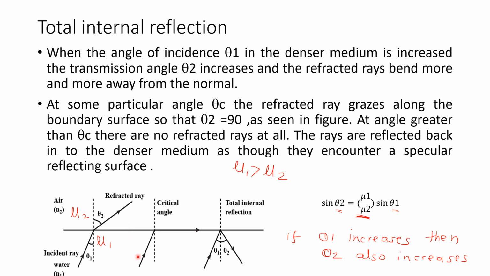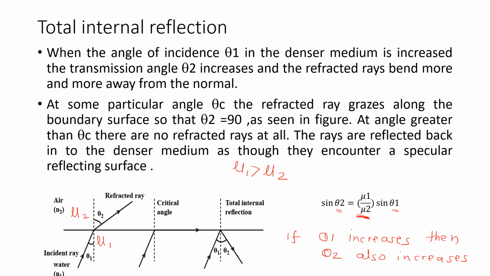And for some particular angle of incidence, the angle of refraction will be 90 degrees. Theta 2 will be 90 degrees. This angle of incidence for which the refraction angle becomes 90 degrees, the light will graze along the boundary. The light will go along the boundary. This is called the critical angle, the critical angle of incidence.